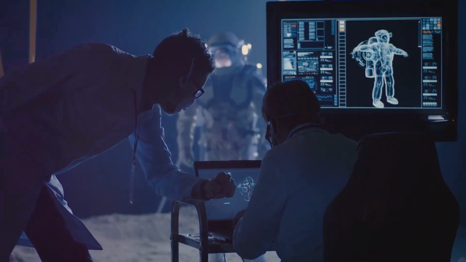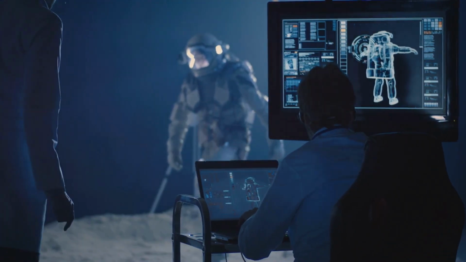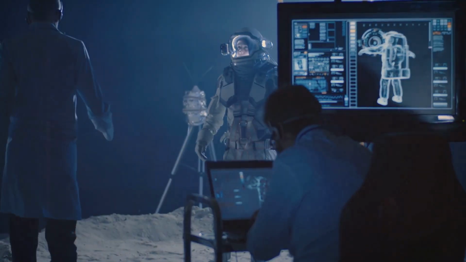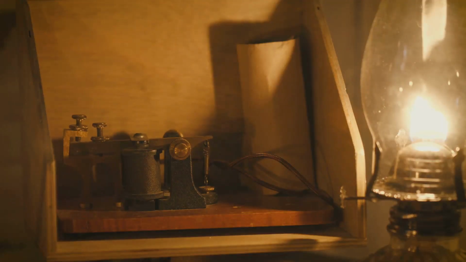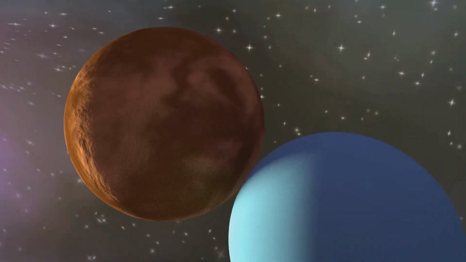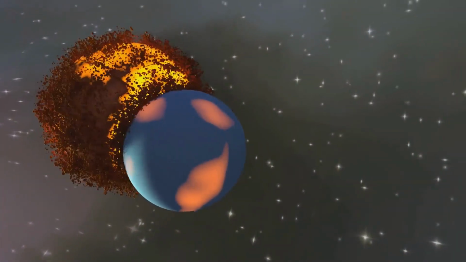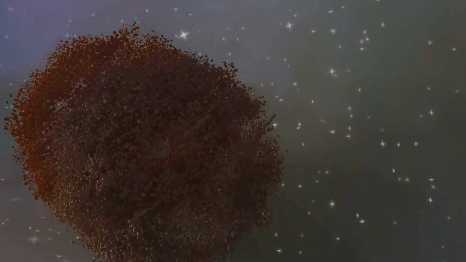The search for a unified theory of physics is not merely an academic exercise, it's a profound quest to understand the fundamental nature of reality. Just as the unification of electricity and magnetism in the 19th century revolutionized our understanding of electromagnetism, a unified theory of gravity and quantum mechanics could unlock profound insights into the workings of the universe.